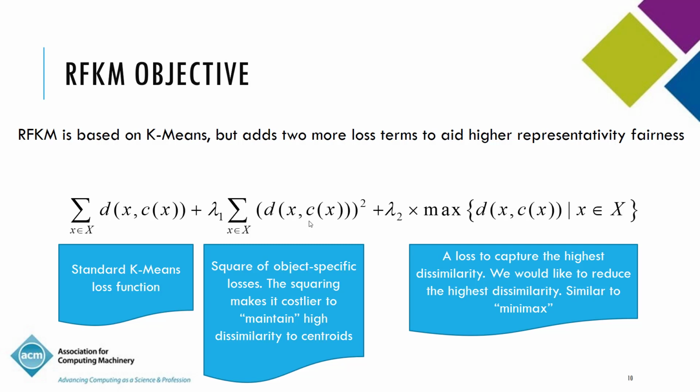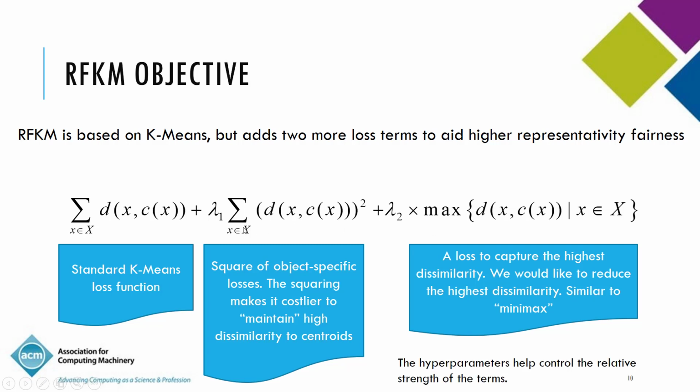Minimax is basically trying to minimize the possibility of the maximally worst outcome. So in this case, it has that flavor because we're trying to minimize the maximum dissimilarity for any object to its centroid.